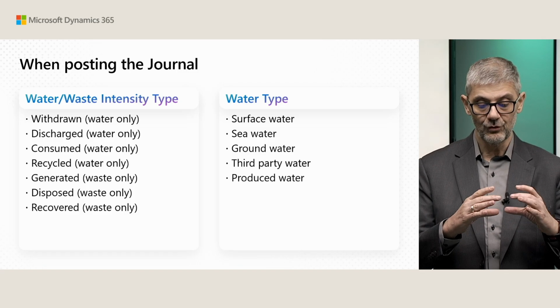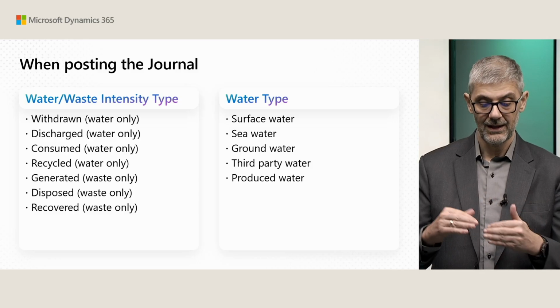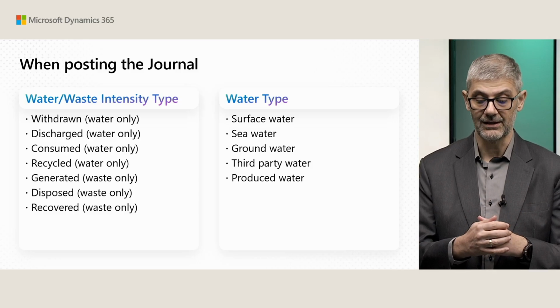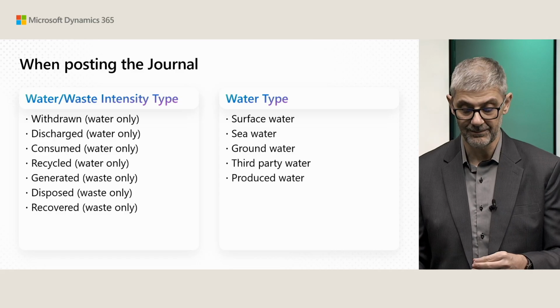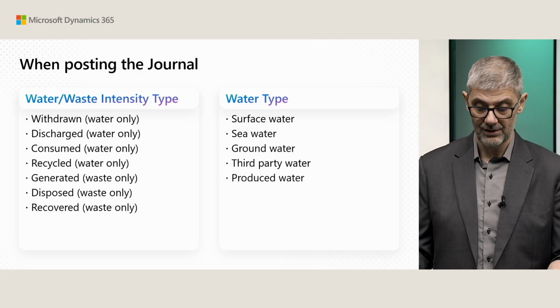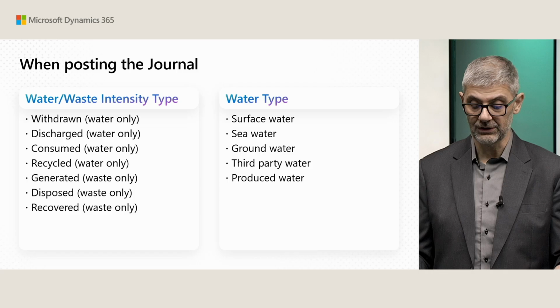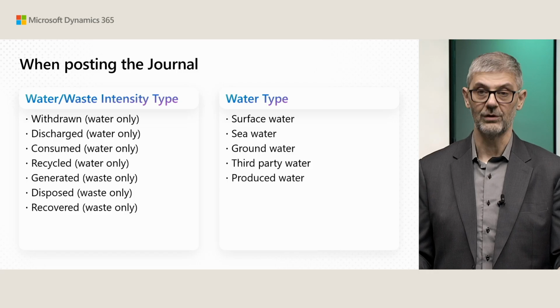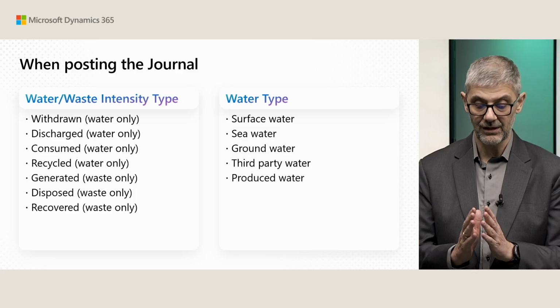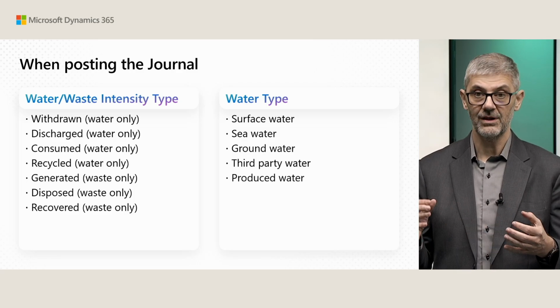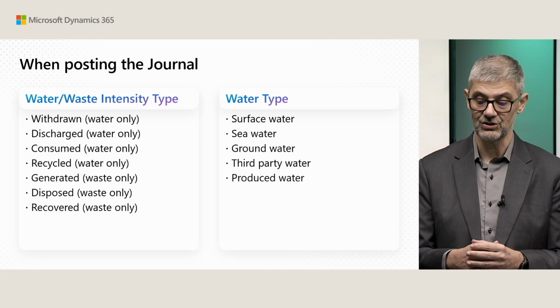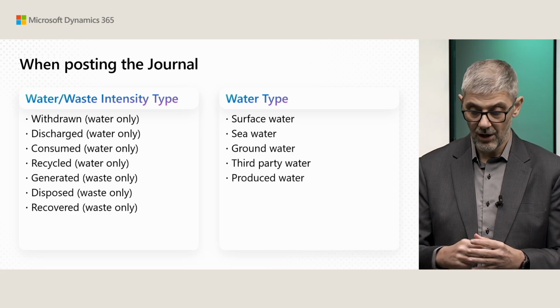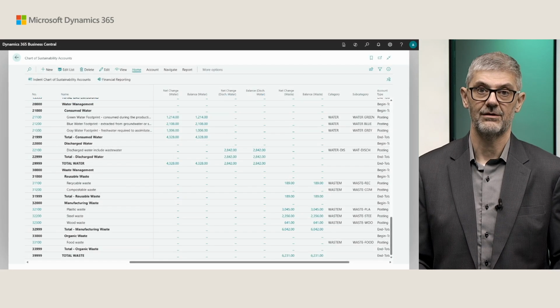Then further, if you are choosing water, except for this water intensity type, you need to choose a water type, and you can choose between surface water, seawater, groundwater, third-party water, produced water. What I want to emphasize is that both of these options are enums, so you can extend them if you have an additional option to track. Okay, let's look at how it looks in practice.